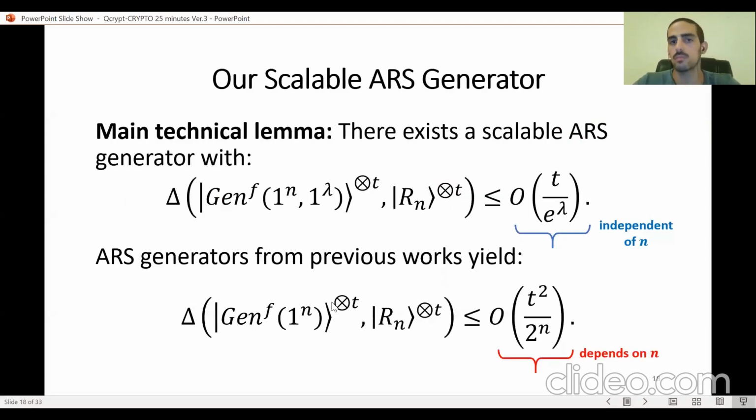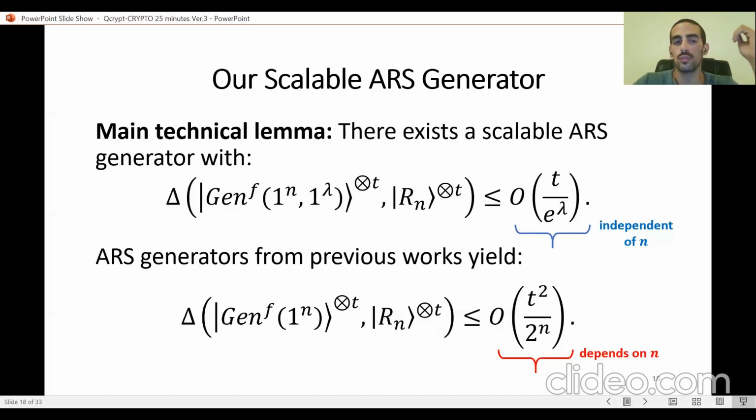And accordingly, our main technical lemma is going to be showing that there exists a scalable ARS generator where the trace distance between the following two distributions is going to be bounded by T over e to the lambda, where these two distributions are the following.